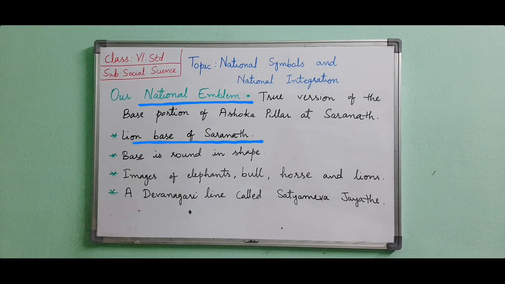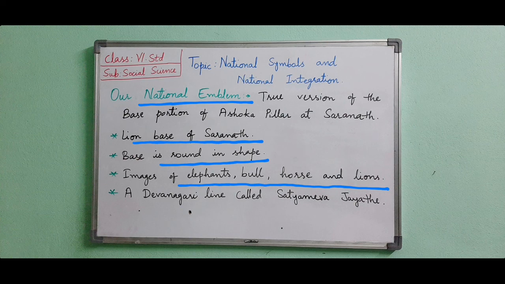In the original sculpture, 4 lions are standing on a platform facing 4 directions with their backs facing each other. The base is round in shape. There is a wheel in the 4 directions. Between the wheels, there are images of elephant, bull, horse, and lion. The wheel at the base is known as the wheel of Dharma.